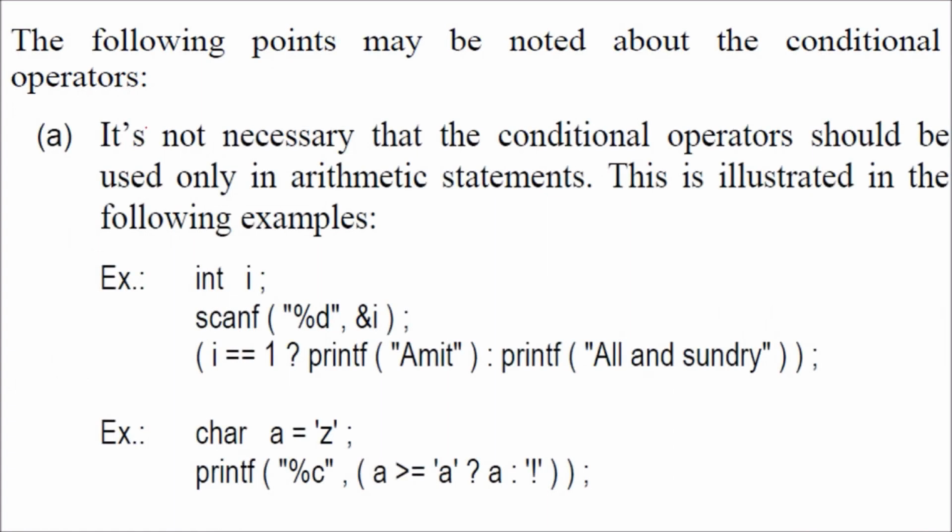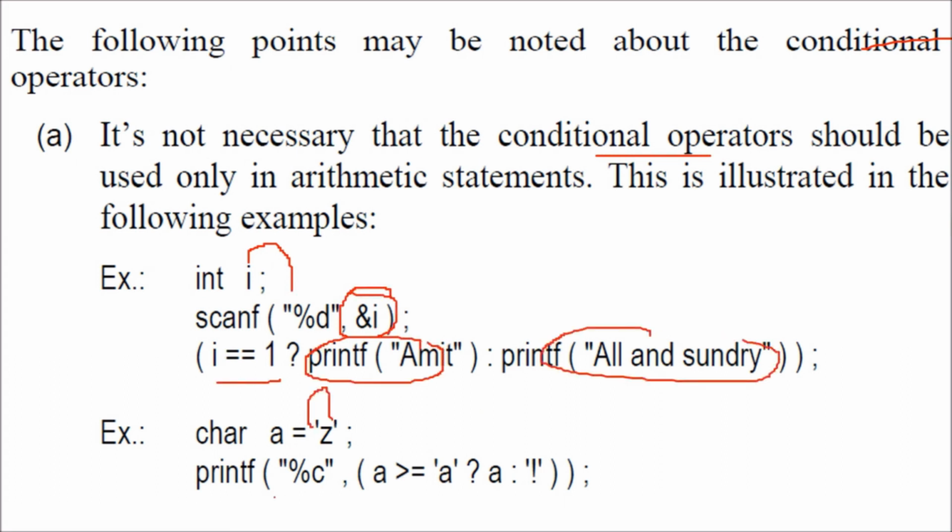There are certain points you need to understand. It is not always necessary that the conditional operator should be only in an arithmetic statement. You can also have printf or any operation which is possible as a statement. So we have int i, scanf, you are inputting some i. If i equal to 1, you print Amit. Otherwise, you print all and sundry. You can also put this ternary operator or conditional operator inside a printf. If a is greater than this, you assign a, so a will be printed, otherwise an exclamation mark will be printed.